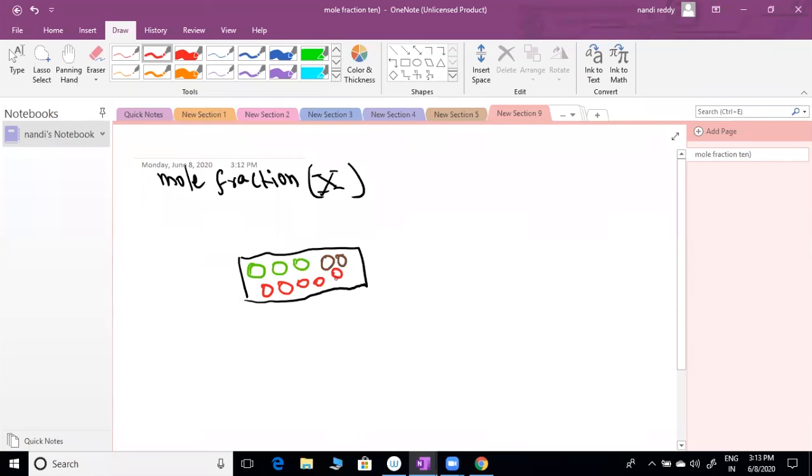What is the fraction of red color balls here? Anyone? 1 by 2. Yes, very good. What is the fraction of red color only? So whatever the number of red color balls, by the total number of balls. How many total balls are there? 10. Is it correct? What is the fraction of green color, sir?